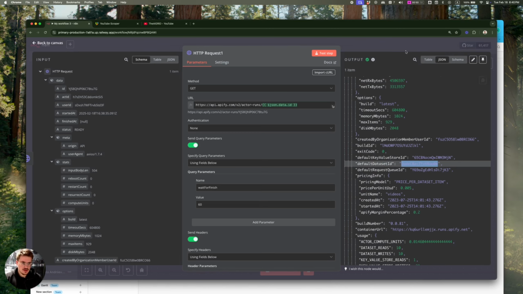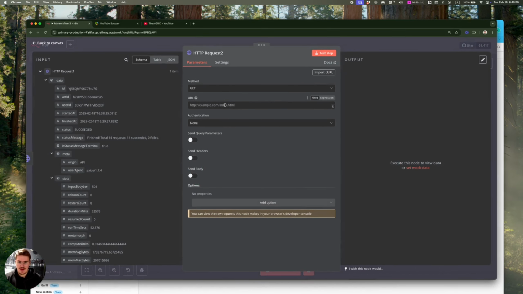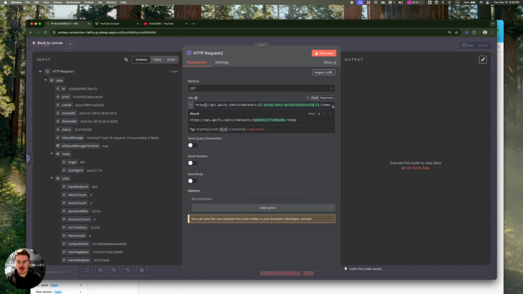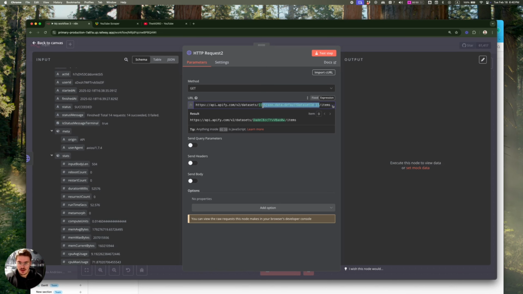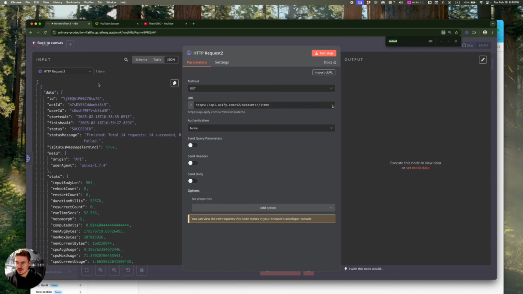So what we can do is HTTP request. Let's just grab this part again: https://api.apify.com/v2/datasets/json.data.default dataset ID. You can find it here again.